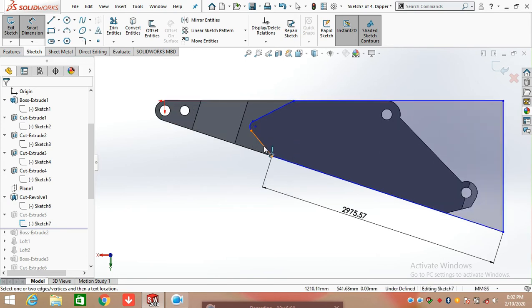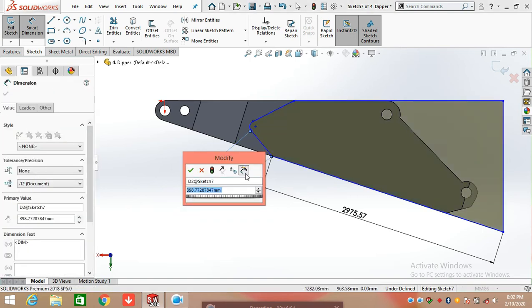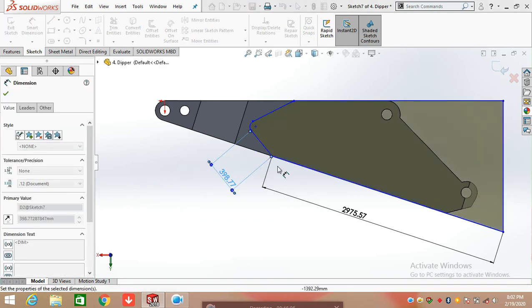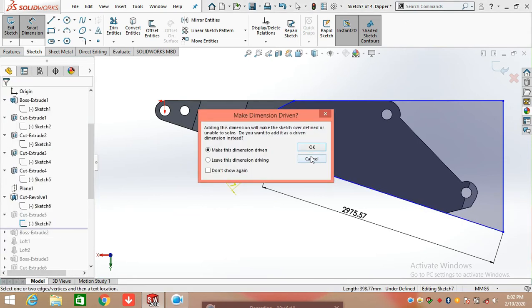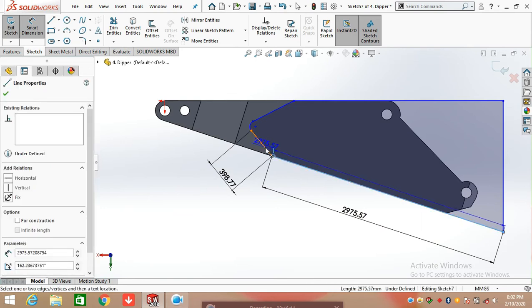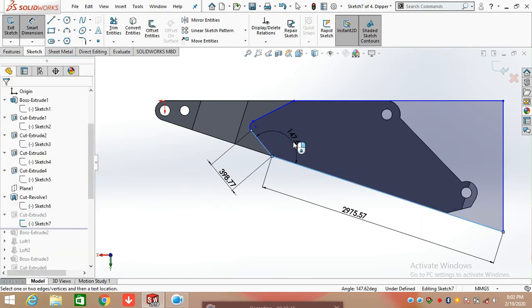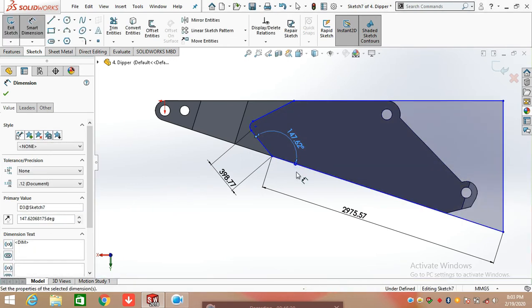Now again draw a line here, defining the length of the line. After defining its length, define its angle. Click on first line and second line and defining its angle, which is 147.62 degree.